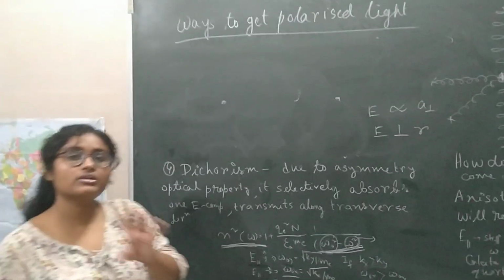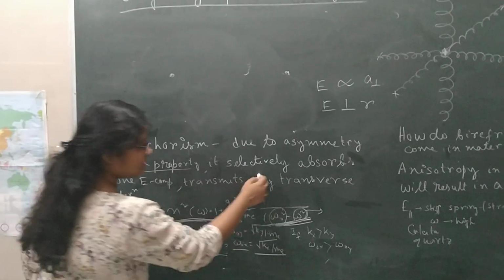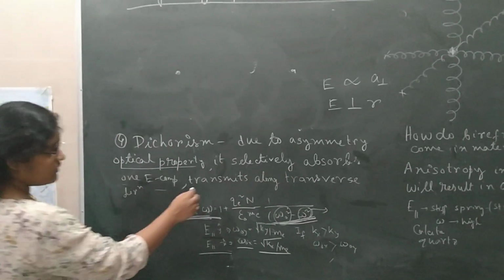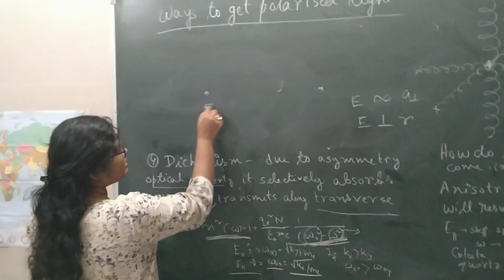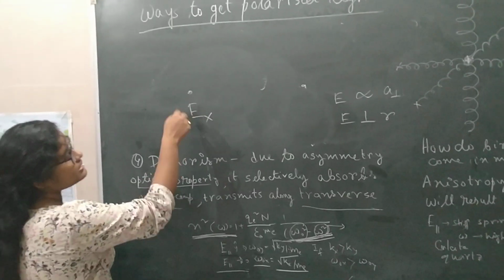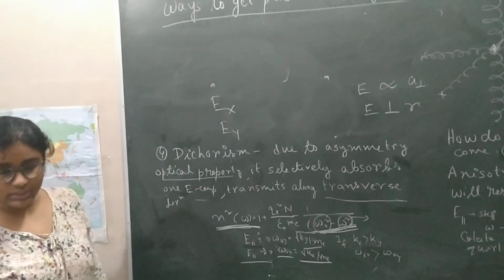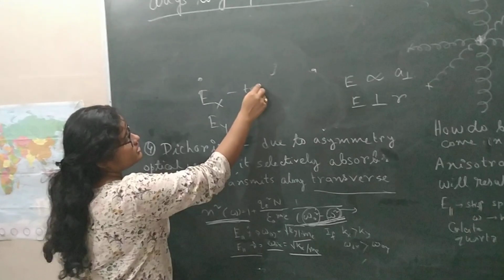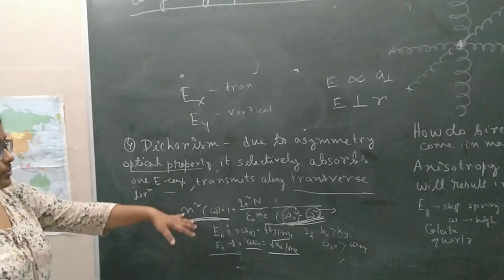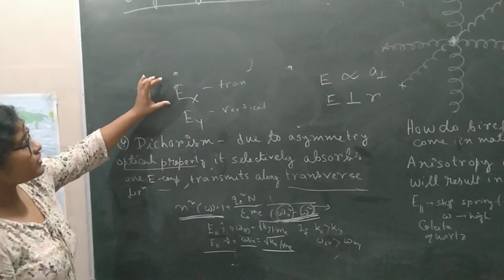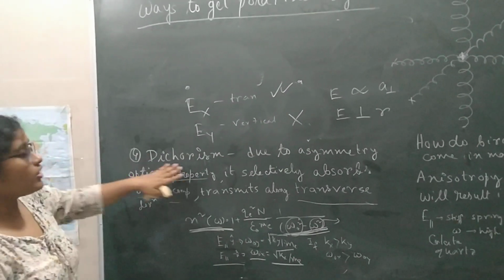If somehow, due to the asymmetry of the optical property, one of the components gets selectively absorbed, it absorbs one electric component and transmits only the other electric component, which is along the transverse direction. Suppose the vertical component of the electric field is Ex and the horizontal component is Ey. If dichroism is that property, it selectively transmits only the transverse component and blocks the vertical component, then this is called dichroism.